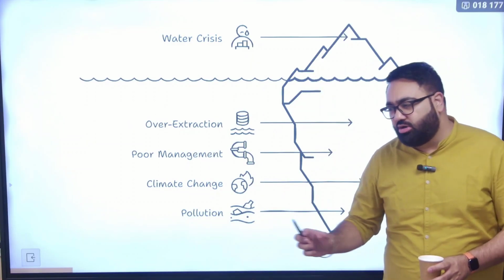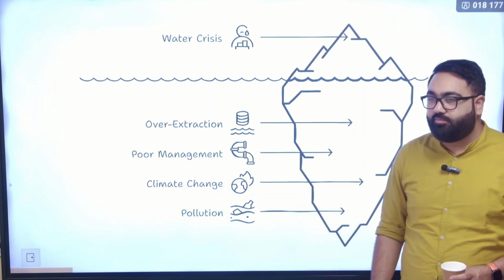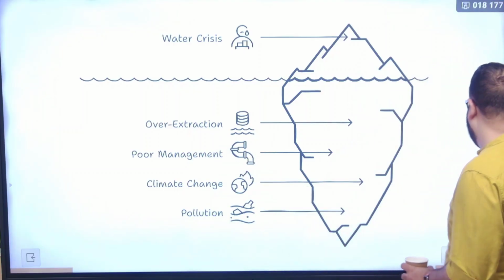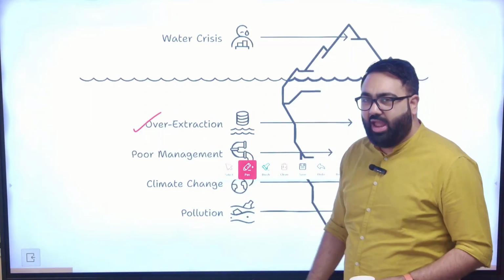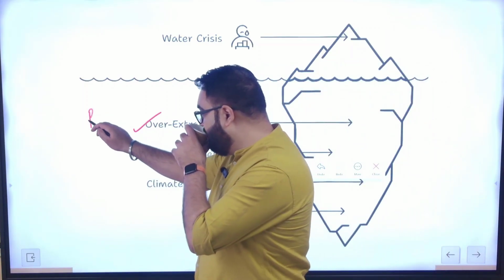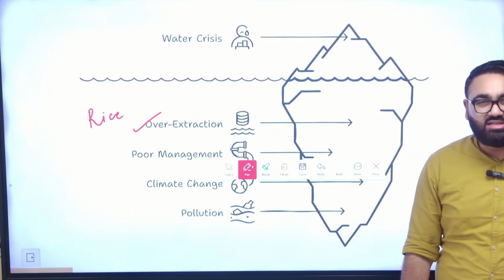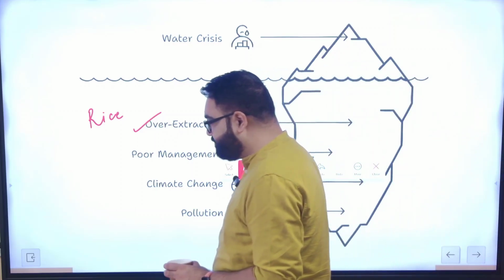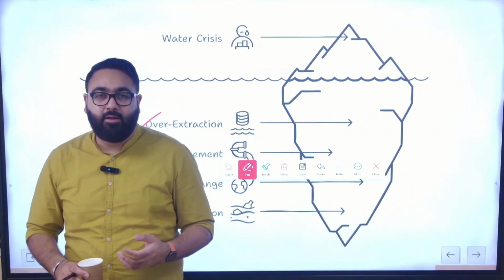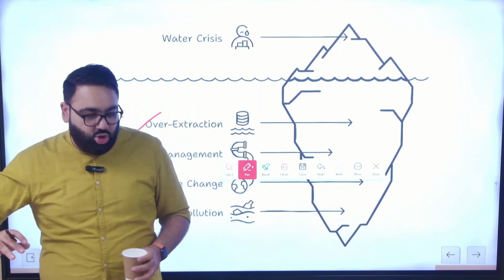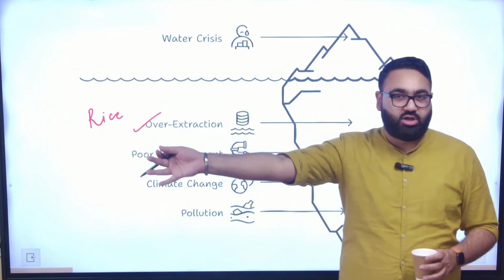So they extract a lot of water using tube wells from the ground, and that becomes a big problem. There's over-extraction. You have seen a lot of fields flooding with water even though they might not need it. And take a very simple example of rice. India is one of the largest exporters of rice in the world. Now the problem with exporting rice is that rice, when you grow it, demands a lot of water. So you extract water from your ground to grow rice, and then you export the same rice.